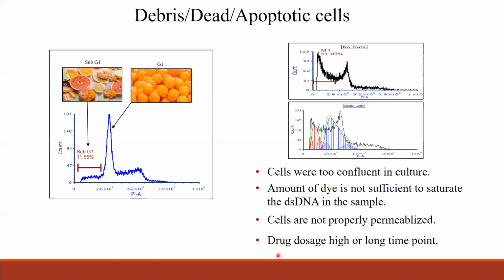And also when you're treating with the drug, it could be that the drug dosage is too high or the time point is too long. So you need to standardize the dosages and the time point. If it is too high, then a lot of cells will be dying because of the drug or the time of exposure to that drug. So when you have a bigger, larger sub-G0/G1 peak like this and you put this in the analysis software, it would again confuse this with a G1 peak, and then it would form a 2-cycle peak, which you are not expecting at that time.